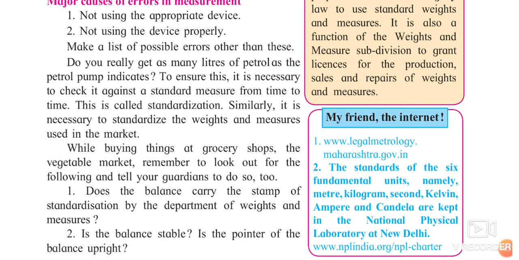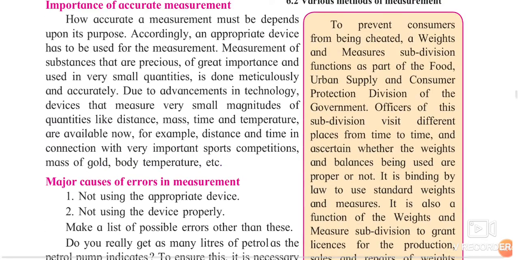Is that balance stable? Stable means what? Is it weighed properly from both the sides, or is it going one side up and one side down? Is the pointer correctly upright? Just think about it, just see properly, and then only purchase the thing. To prevent consumers from being cheated, the weights and measures subdivision functions as a part of the Food, Civil Supplies and Consumer Protection Division of the government. They are looking after this institution.